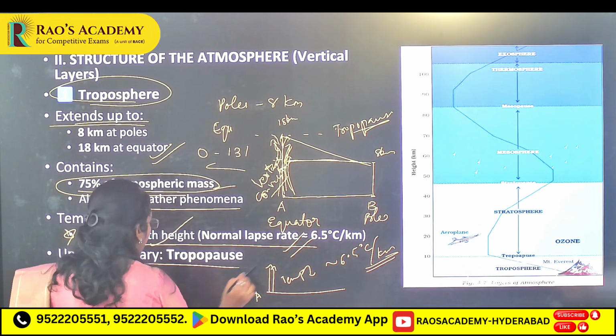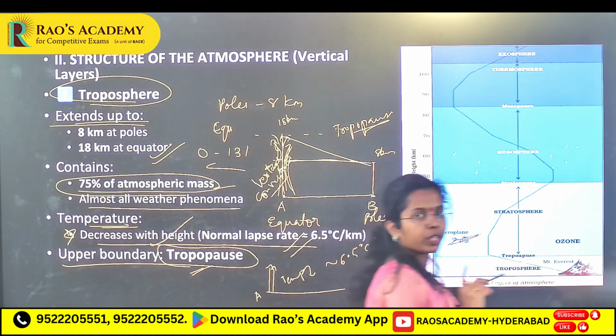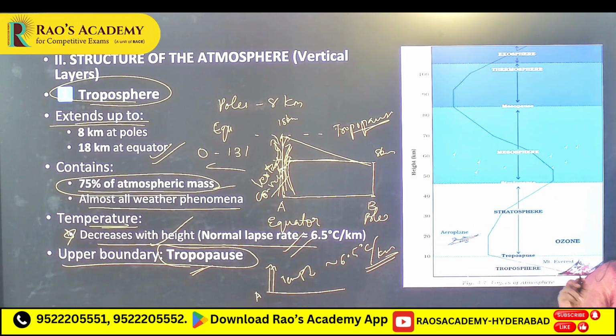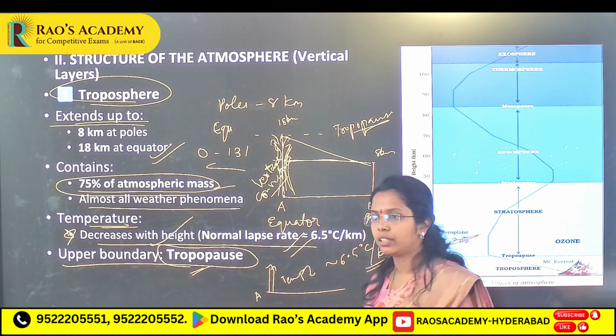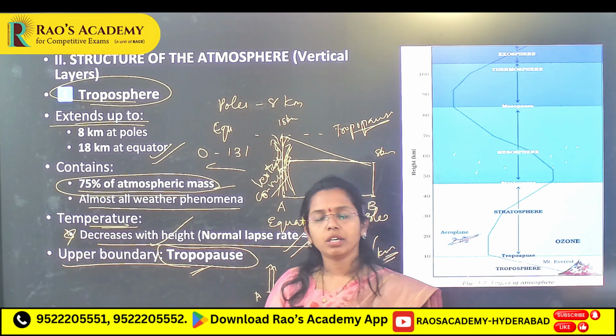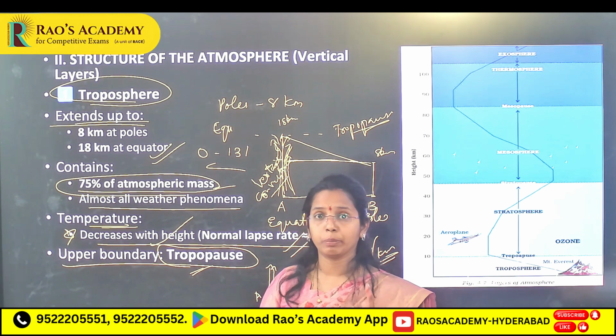Upper boundary, tropopause. Normal lapse rate, that you have to remember. Now, one more thing: air temperature at the tropopause, at the equator is more or less? At the equator you will see less temperature or more temperature?